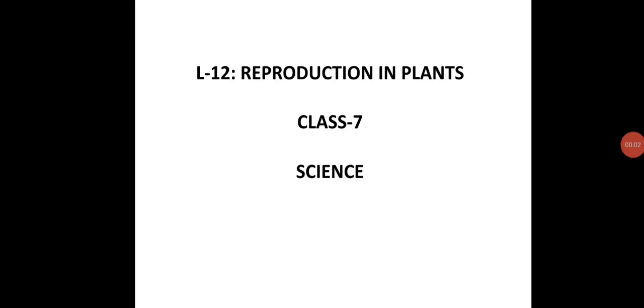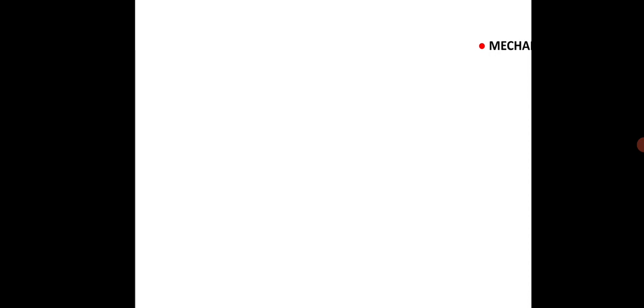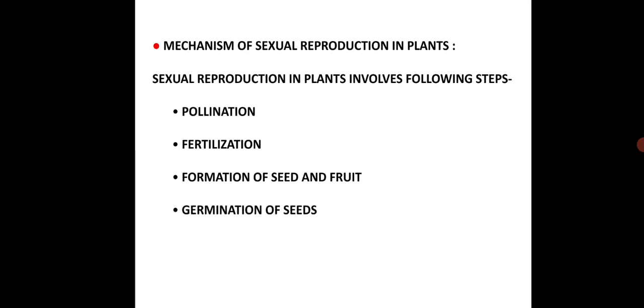Hello everyone, in this video I'm going to explain the mechanism of sexual reproduction from lesson 12, reproduction in plants. Mechanism of sexual reproduction in plants. Sexual reproduction in plants involves the following steps: pollination, fertilization, formation of seed and fruit, germination of seed. Let's study the steps in detail.